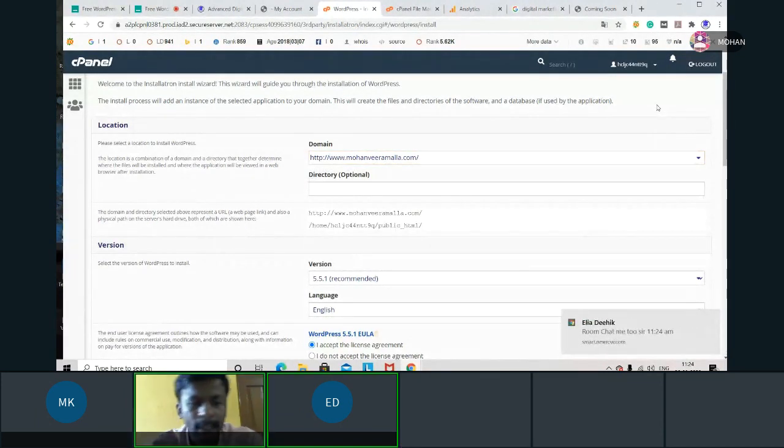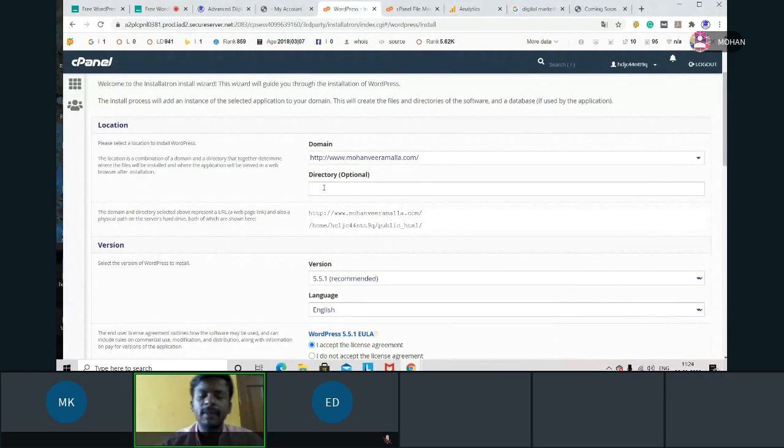Yes sir. So here in the next step we have directory. When I showed cPanel, I said one thing, where our files will be available in the file manager section, in the public HTML. Now think that in this directory you are giving a word called who. What will happen? Your files will be available after public HTML. See here, you can analyze this. After public HTML, a folder will be created, a directory will be created. Who? In that who, your website will be available.